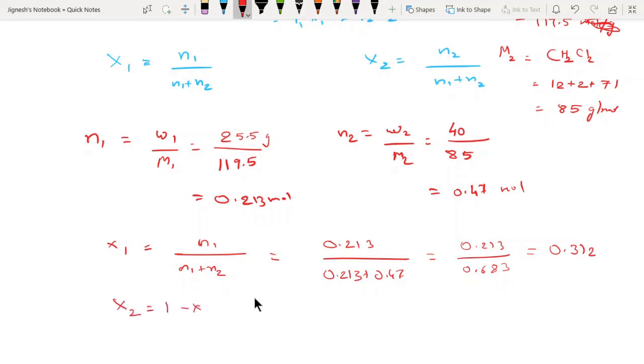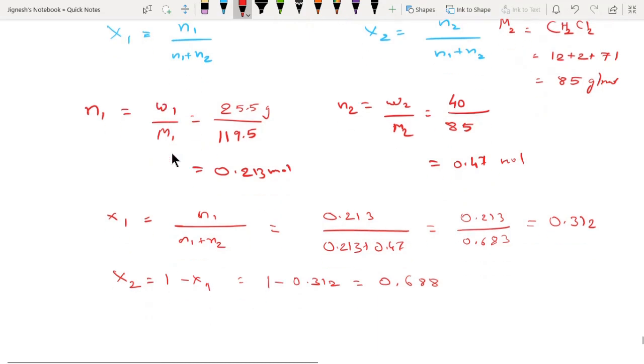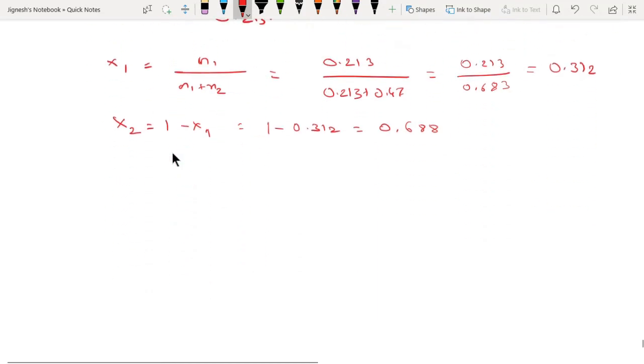So what will be X2? X2 will be 1 minus X1. So 1 minus X1 means how much? We can write it this way: 1 minus 0.312 is equal to 0.688. Answer is 0.688. Okay, so this is the first thing which we got. This is really a good big sum. And then let's see the total. Now we will see the total.